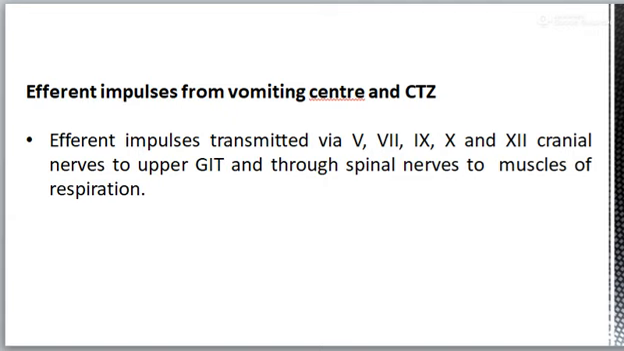Now, efferent impulses from the vomiting center and chemoreceptor trigger zone, which give effect to the act of vomiting, are transmitted through the 5th, 7th, 9th, 10th and 12th cranial nerves to upper GIT and through spinal nerves to the muscles of respiration.